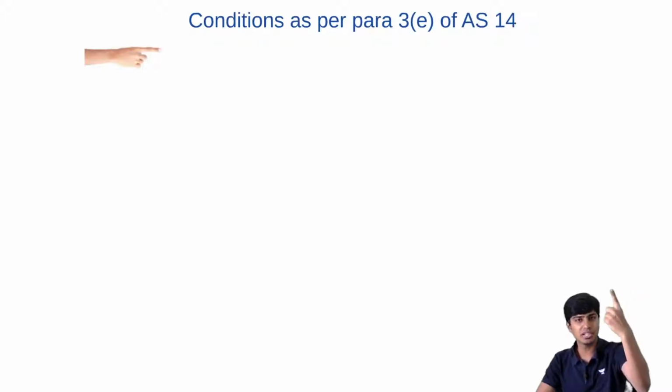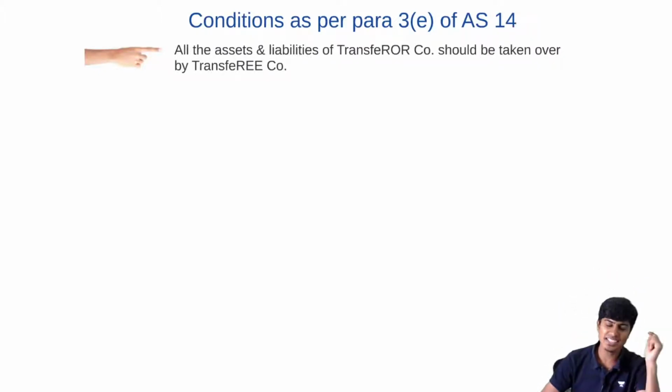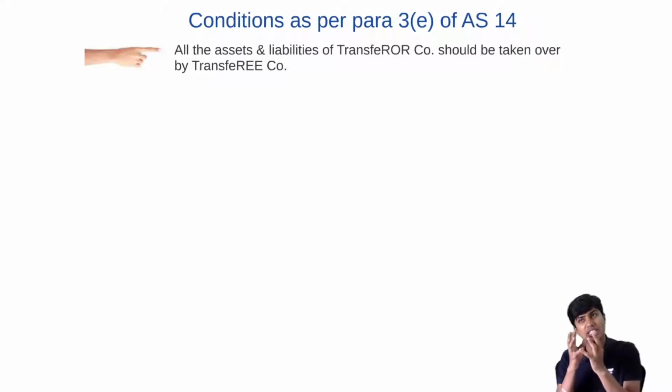Condition number 1: all the assets and liabilities of the transferor company should be taken over by the transferee company. You cannot say I'll take this asset and this one I don't want.